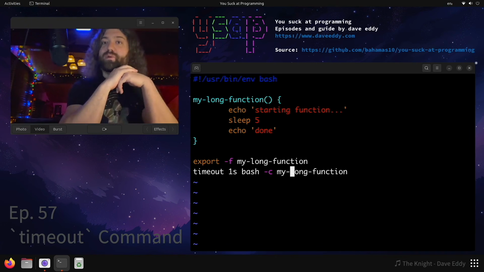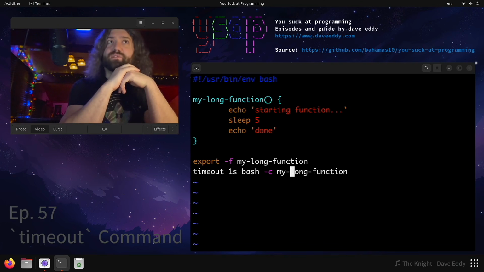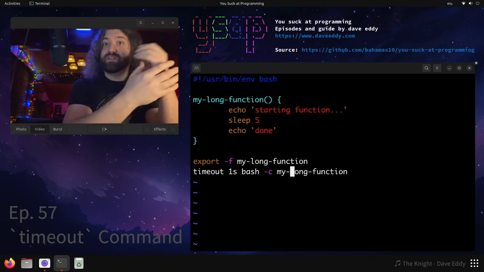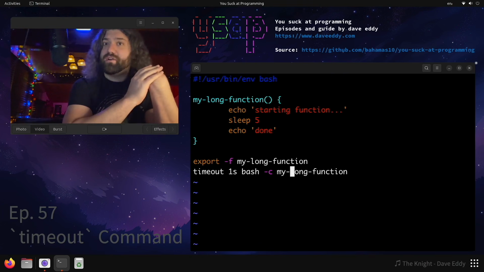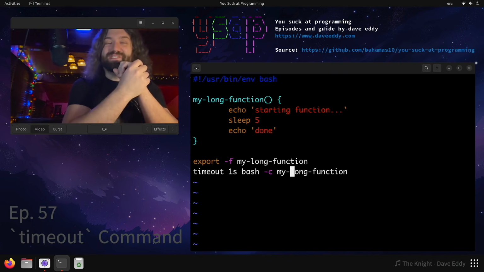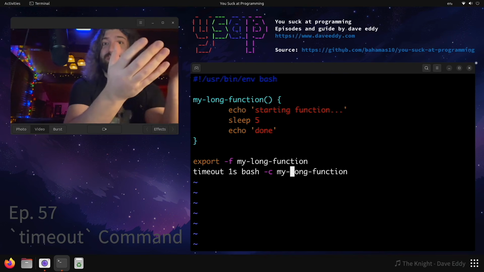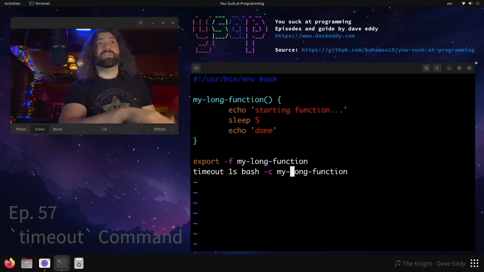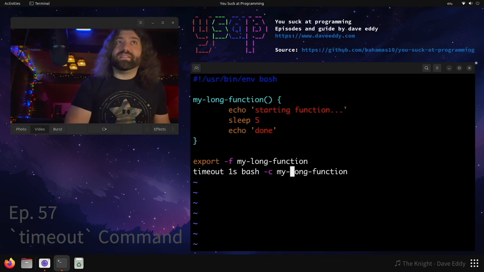There are two types of people watching this video right now, and if alarm bells are going off in your head, then congratulations, you survived 2014. In 2014, there was a vulnerability around exporting functions in bash. It's called Shellshock. If you lived around it, I'm so sorry. I was working as a system administrator at the time, technical operations, and my God, did I have to know about Shellshock, okay? If you didn't, awesome, go look it up. It's fun little history. If you had to live through it, my brothers and sisters, I'm so sorry, because I did too.